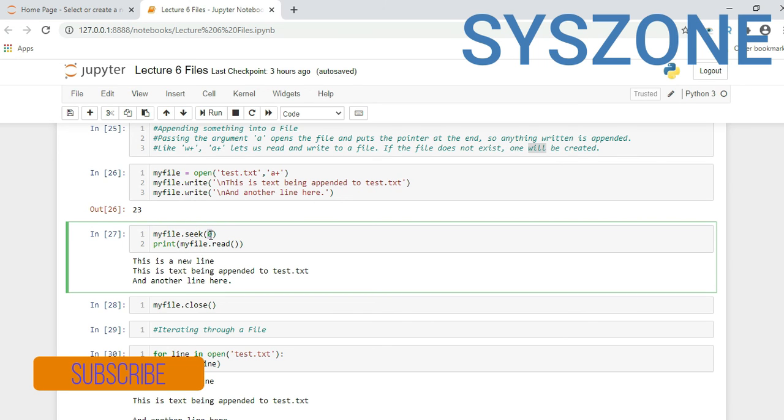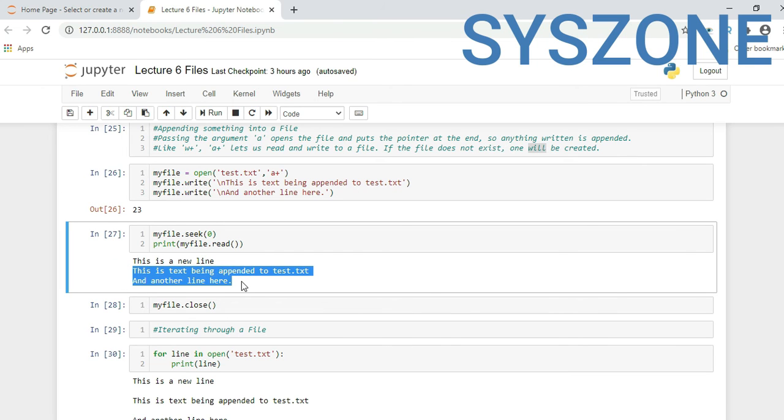Myfile.seek: we are resetting our cursor to the start of the file. Again I am printing myfile.read. So if you see, this is the new file which we already wrote in write mode. After that we used the append mode, where we wrote another new line. So this is a feature of append, where we can keep our file as it is.